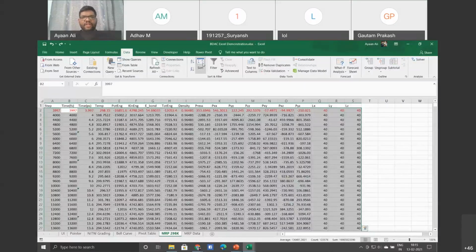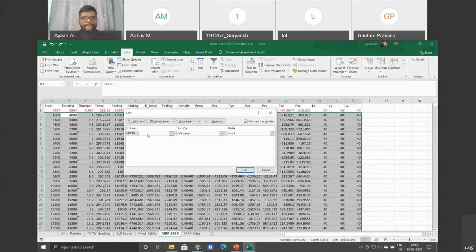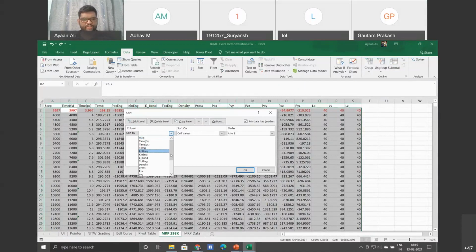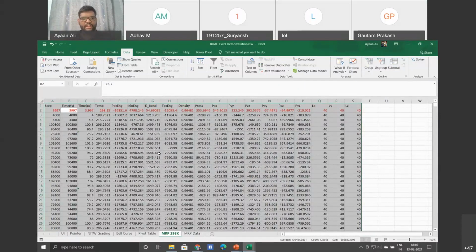And if you add another level, you are first sorting by density, and after that you add a level and sort by total energy. Then accordingly data can be sorted.